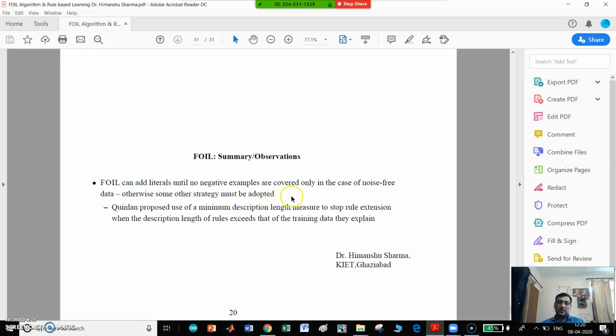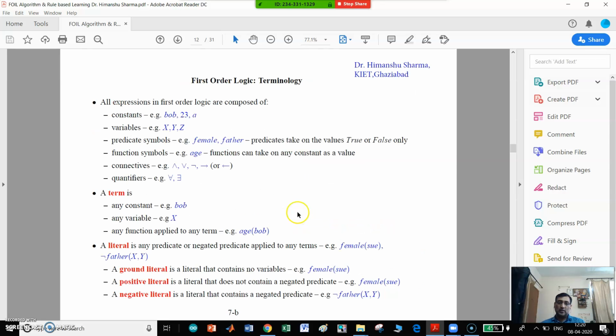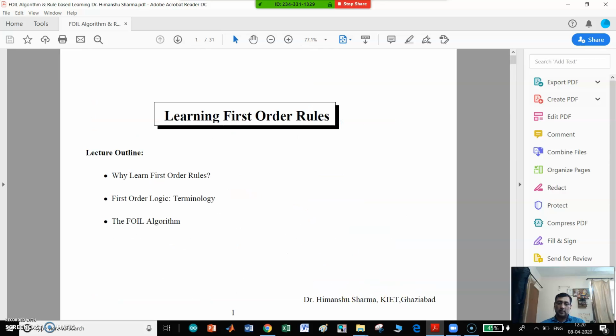Otherwise, some other strategy may be adopted. Quinlan proposed use of a minimum description length measure to stop rule extension when the description length of the rules exceeds that of the training data they explain. So this is all about the FOIL algorithm and first order learning. Thank you very much.